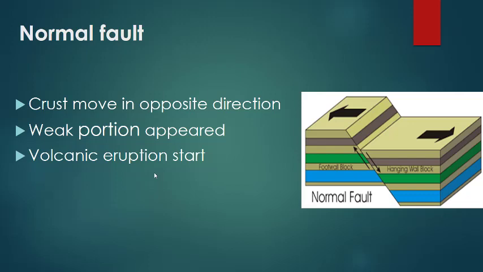In normal fault, parts of the crust move in opposite direction. Due to the removal of upper layers, lava comes out through the weak portions of earth and volcanic eruption occurs. You can see in the picture the movement of the tectonic plates. These plates are moving in opposite direction.